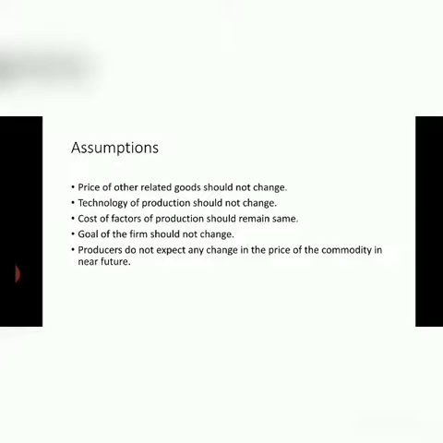Goal or aim, or we can say objectives, should also not change. If it is changing, then the law of supply will not hold. And the last is producers do not expect any change in the price of the commodity in the near future. If there is a change in the price of the commodity in the future, then also the law of supply does not hold.